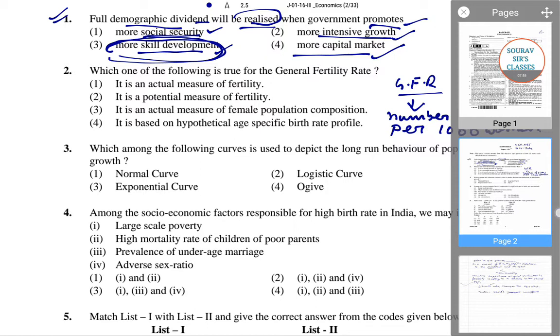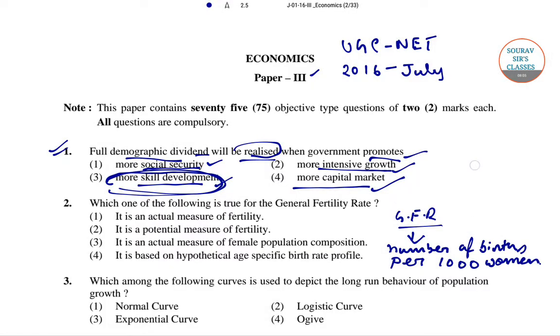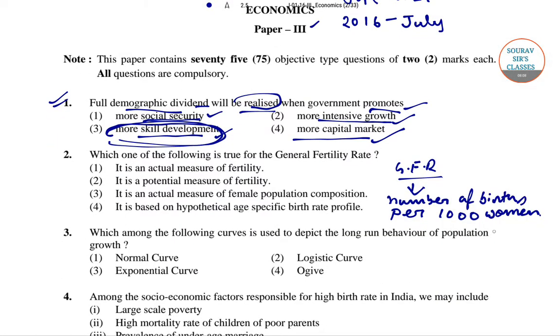This method is an improvement over CBR as it takes into account only the population in the reproductive age group, that is only the females in the age group of 15 to 49. Since it's only these females who can bear children. So this general fertility rate is the ratio of total yearly registered births to the population of women of childbearing age. So this is the total number of births per 1000 women.